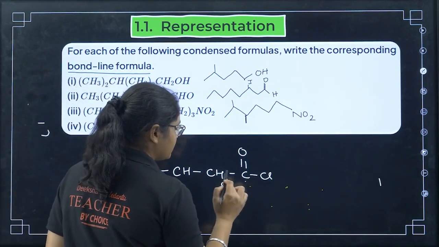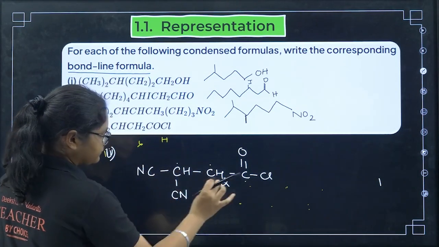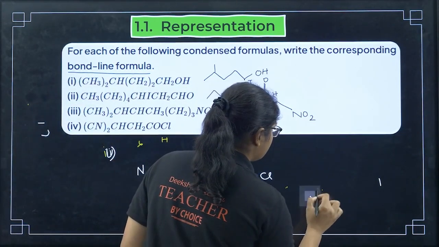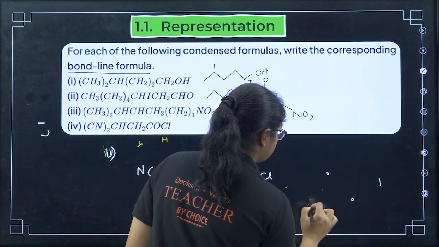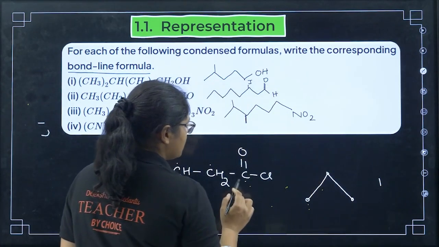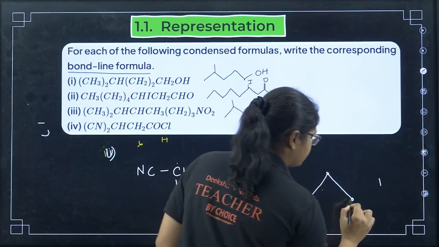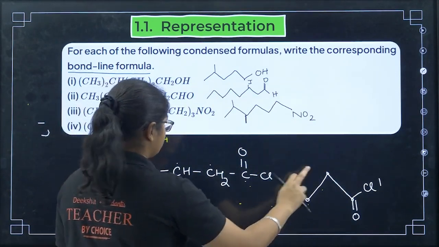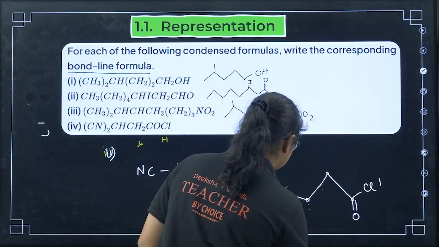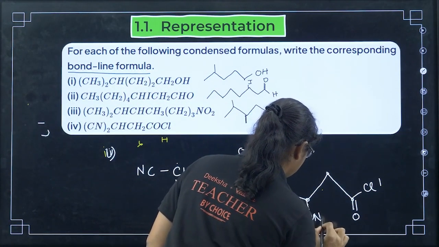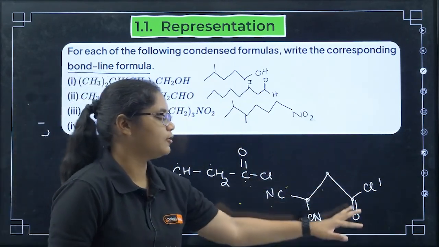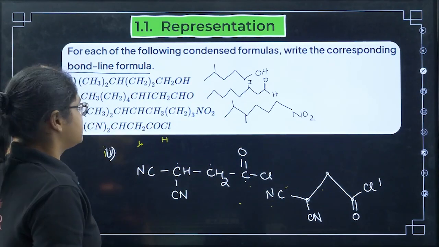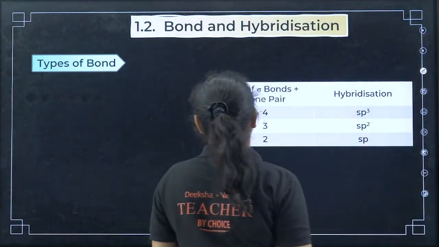Now how many carbons do I have? 1 2 3, and 3 carbons are in one chain. This is CN, this is CN. So 3 carbons I will draw, right? 1 2 and 3. Now in this carbon there is C=O and Cl, so I will join one O group and then Cl. The second carbon is completely CH2, the third carbon is having CN and CN. Okay, that is the bond line structure for the 4th one. Clear?